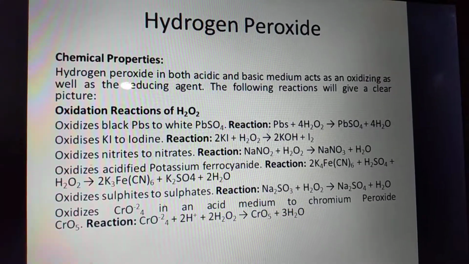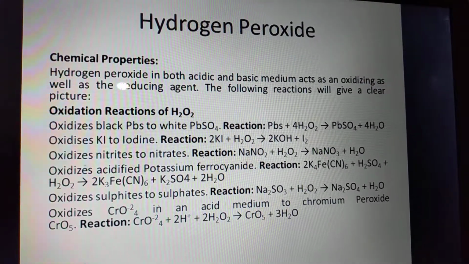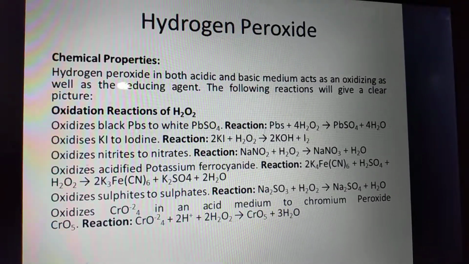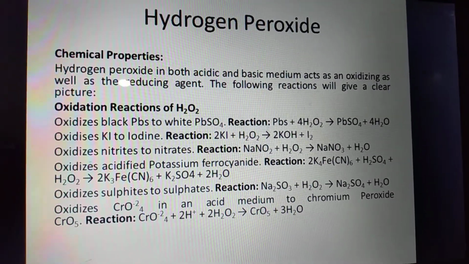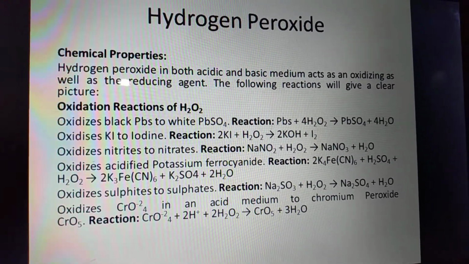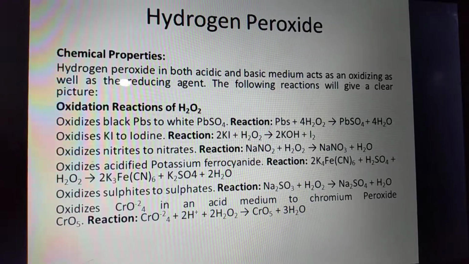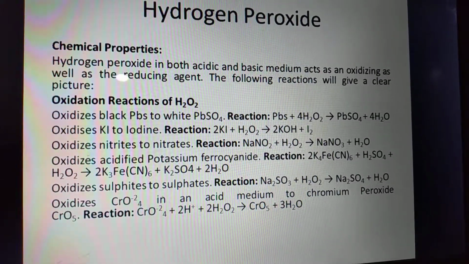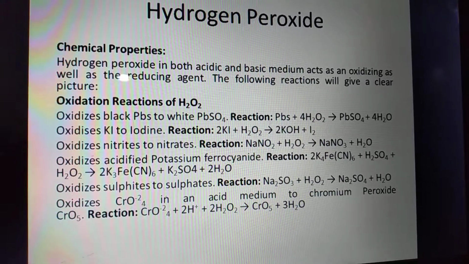The nascent oxygen reacts with the hydrogen peroxide to form water and molecular oxygen. So thus, potassium permanganate in the lab has acted as an oxidizing agent, and hydrogen peroxide acts as a reducing agent.